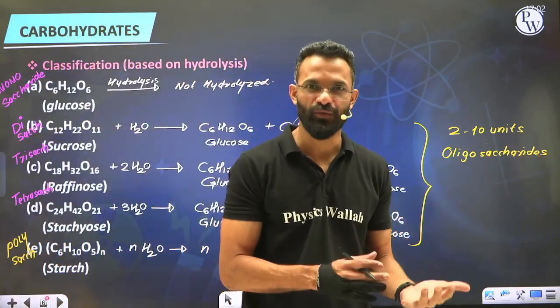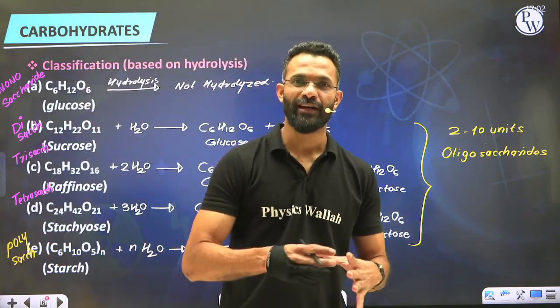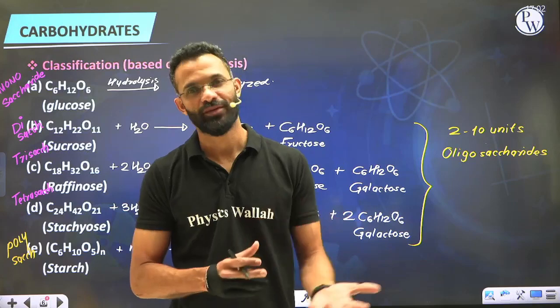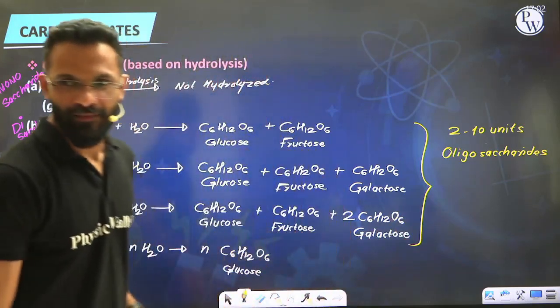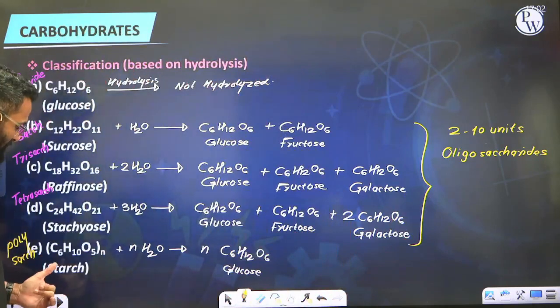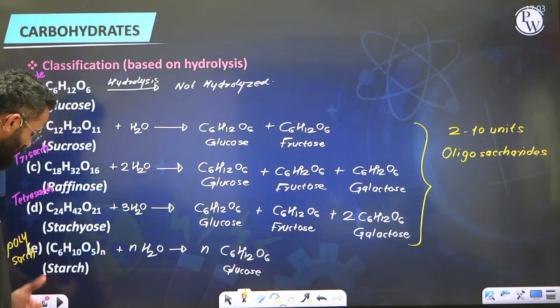Oligo meaning few, few meaning countable units. So if any carbohydrate upon hydrolysis produces countable units, we call it an oligosaccharide. And finally, there exists a type of carbohydrate which upon hydrolysis produces many units of glucose, we call it a polysaccharide.